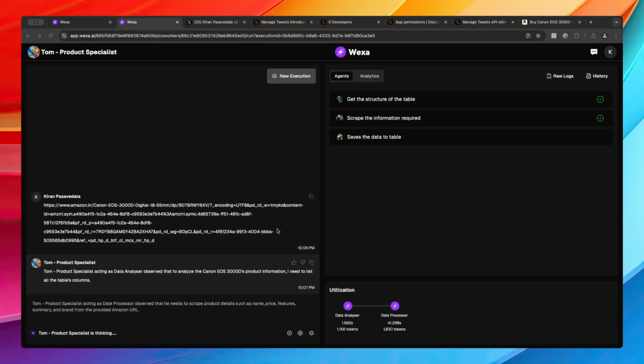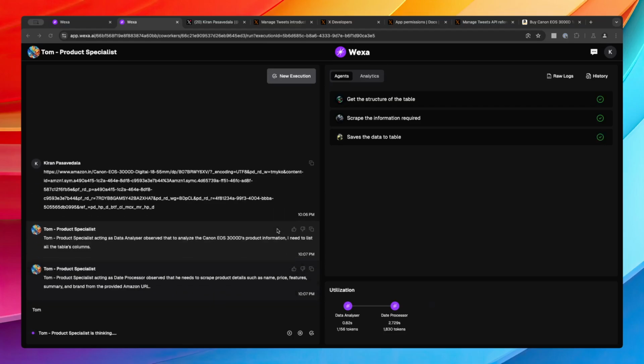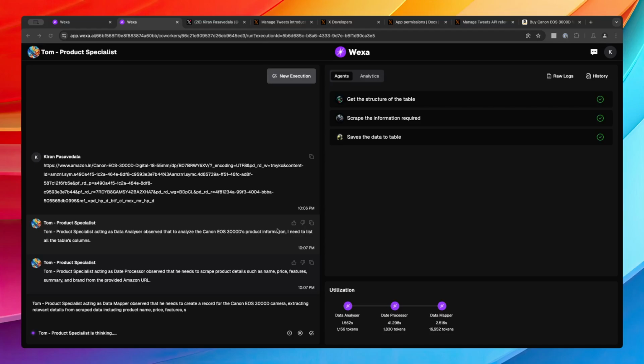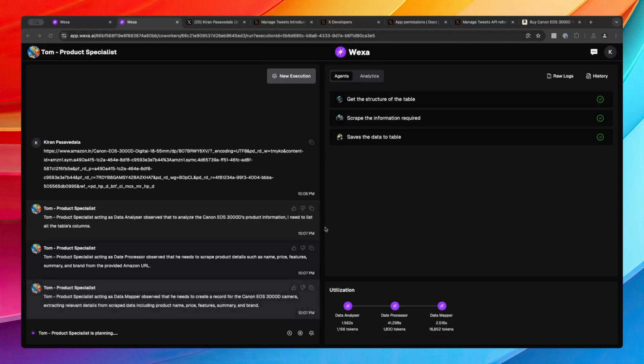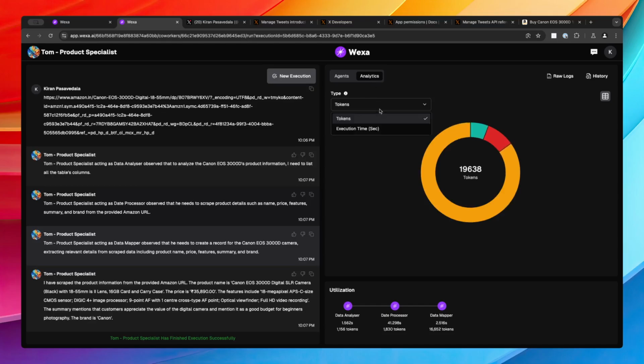So it scraped the information. Now it is trying to save the data to the table. It got the information that you need. Yeah, that's done. So now you can also see how much time it took.